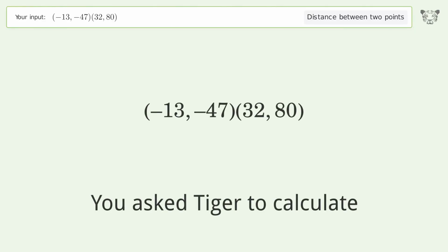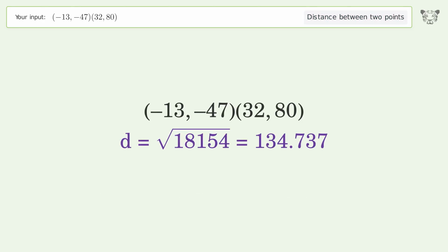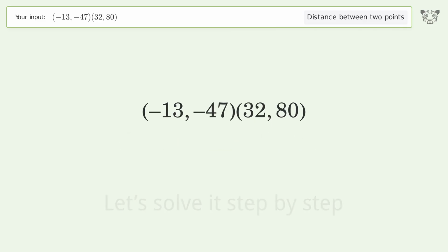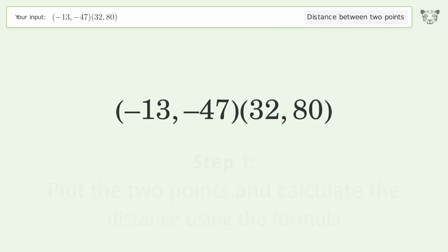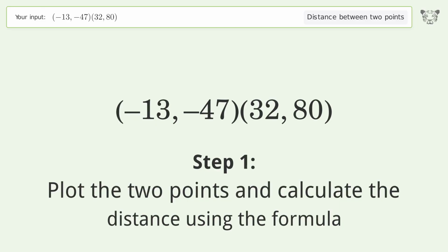You ask Tiger to calculate. This deals with the distance between 2 points. The distance between the 2 points is the square root of 18,154 or 134.737. Let's solve it step by step. Plot the 2 points and calculate the distance using the formula.